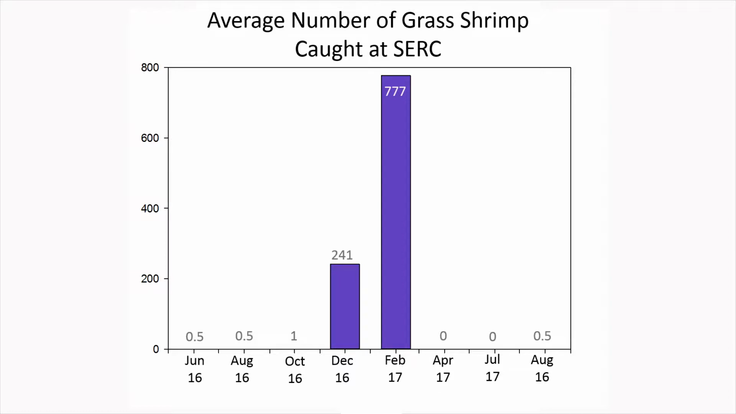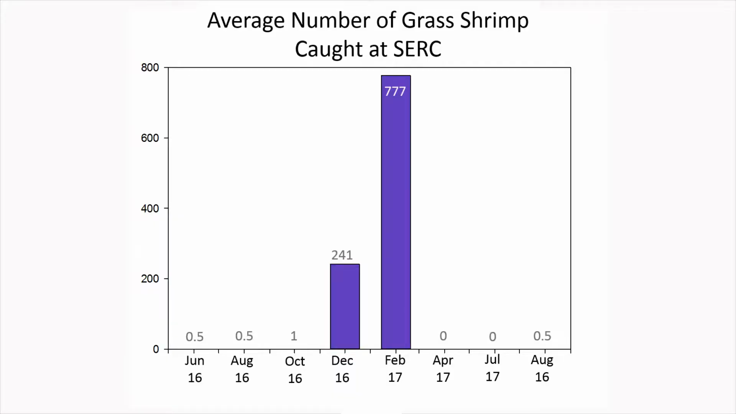We also found way more grass shrimp. Some traps had over 1,000 shrimp. We get maybe 1 or 2 grass shrimp per collector in the summer, and so when there were close to 1,000 in some of the collectors, it was a big surprise.